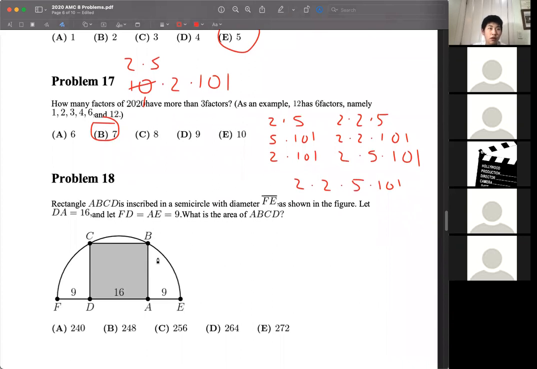Problem 18. Rectangle ABCD is inscribed inside a semicircle with diameter FE as shown in the figure. Given all these different side lengths, we want to find the area of the rectangle. So given a semicircle, it seems pretty natural to draw that center point, and that will split AD into 2 segments of length 8. So if this is 8, then we can see the radius of the circle from this center point. Let's call it O. OE is going to be 8 plus 9, which is 17. And because it's a semicircle, that 17 is the same distance from C to O as well.